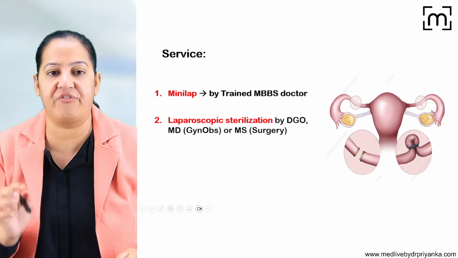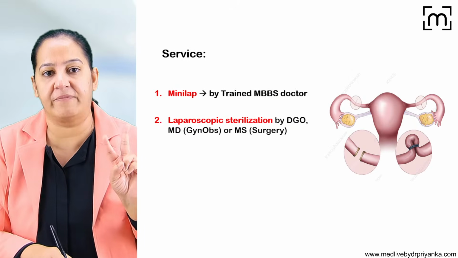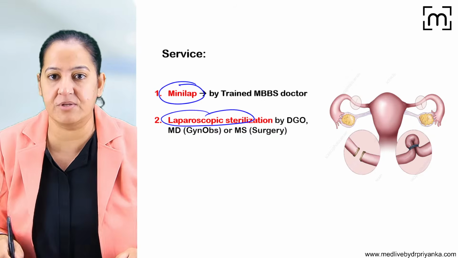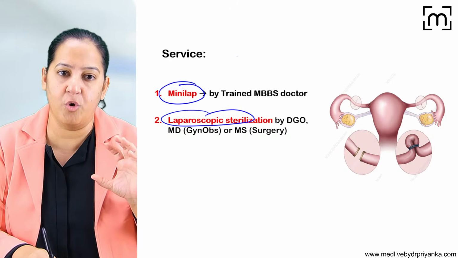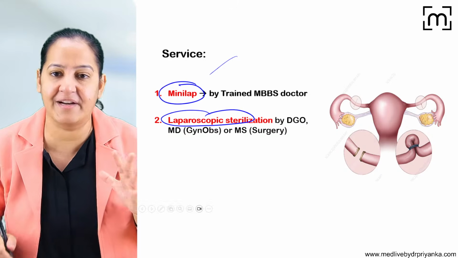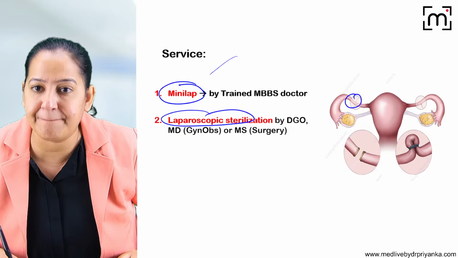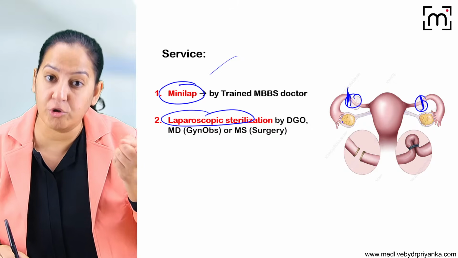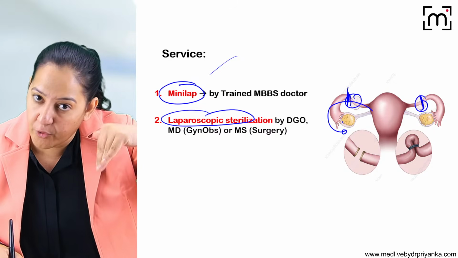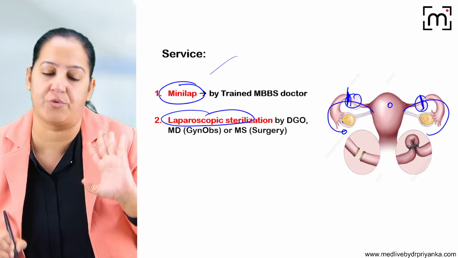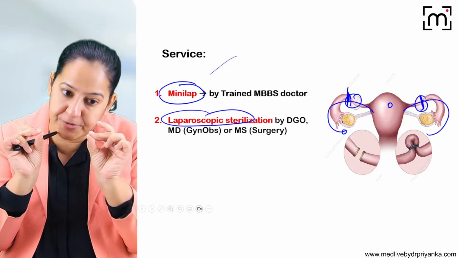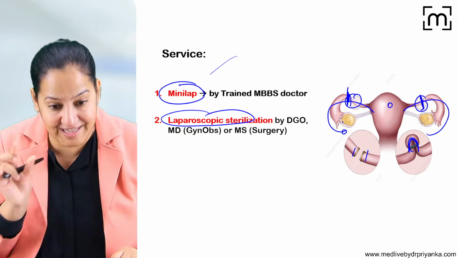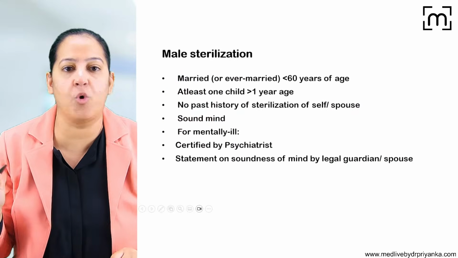That is the criteria for female sterilization. There are 2 types of surgeries, mini laparoscopy and laparoscopy, mini lap and lap. The techniques are different, but ultimately we are doing the clamping and clipping of the fallopian tube. We are obstructing the fallopian tube. So although ovulation takes place every month, the ova cannot reach the uterus. Both fallopian tubes are obstructed. You can see they are cut here, obstructed, clipped and clamped, so that the ova do not come.